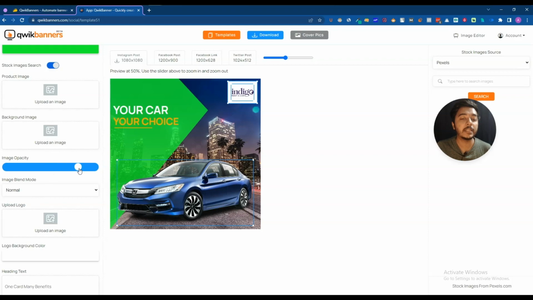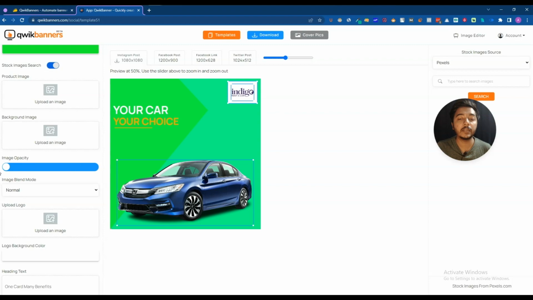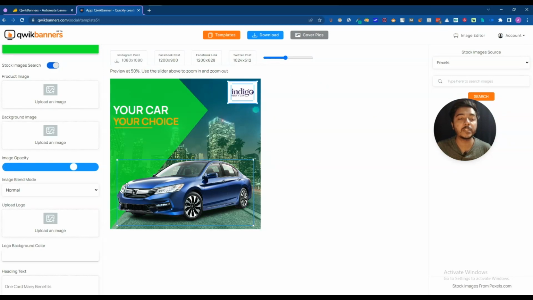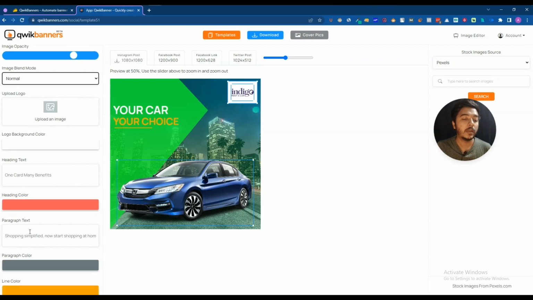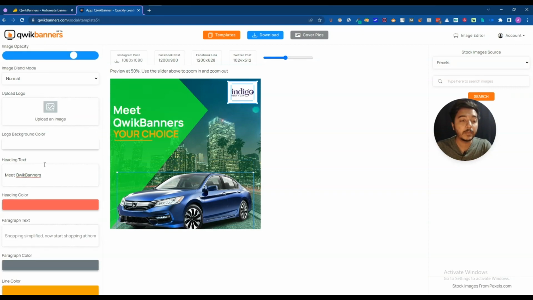You can change the opacity of your image from here. Let's say, see, here is the opacity 0, and if I change it like that, here the opacity increased. You can change the image blend mode. You can upload your own logo. You can add heading here. Let's say I'll add heading like this, "meet quick banner," and see, here is "meet quick banner."